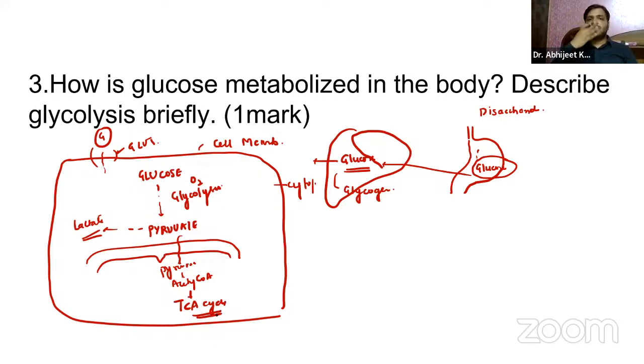So this is how the metabolism takes place. And glycolysis is nothing but, guys, from glucose to pyruvate.